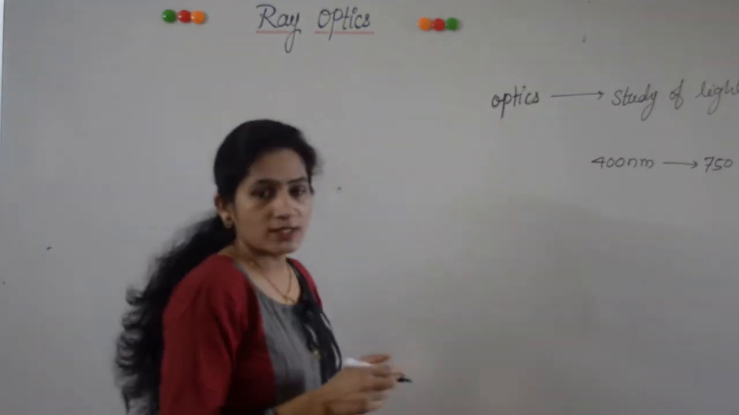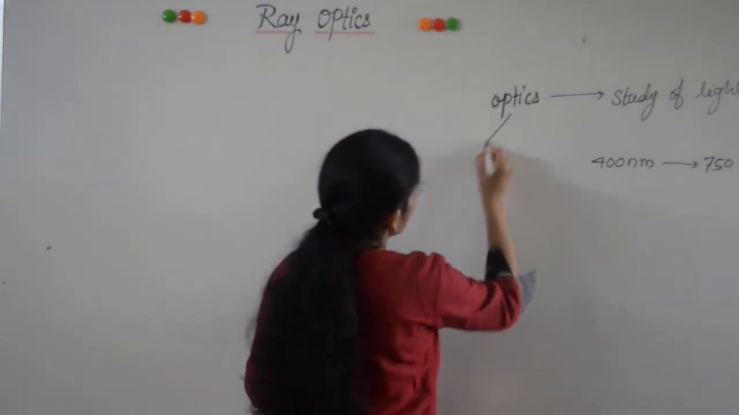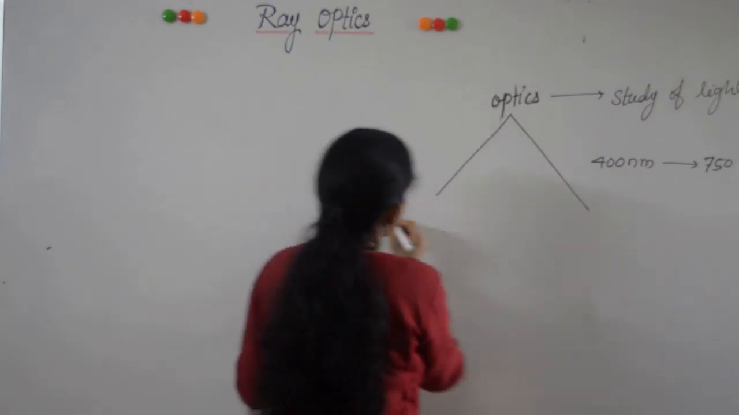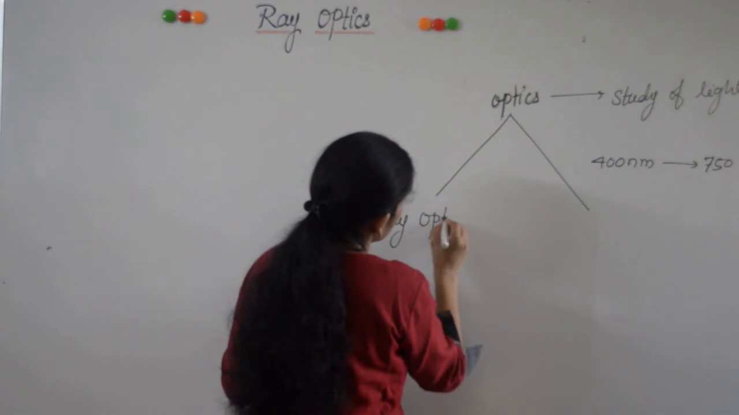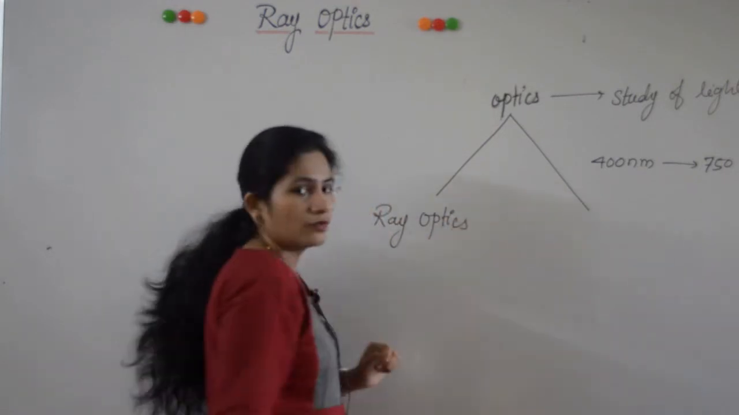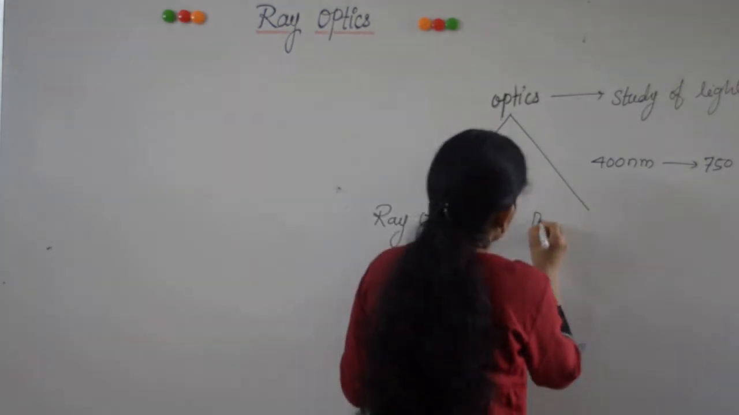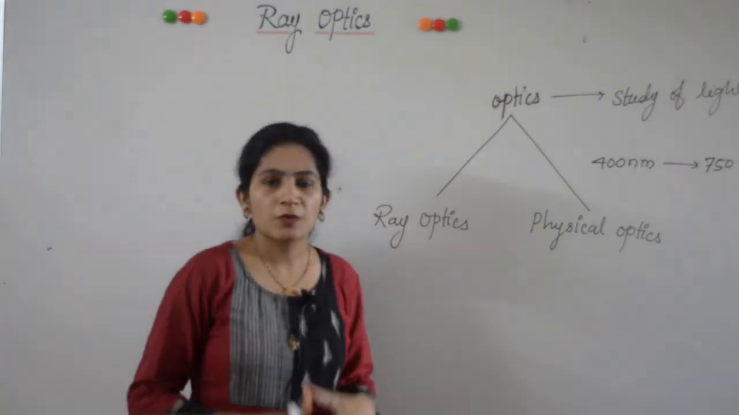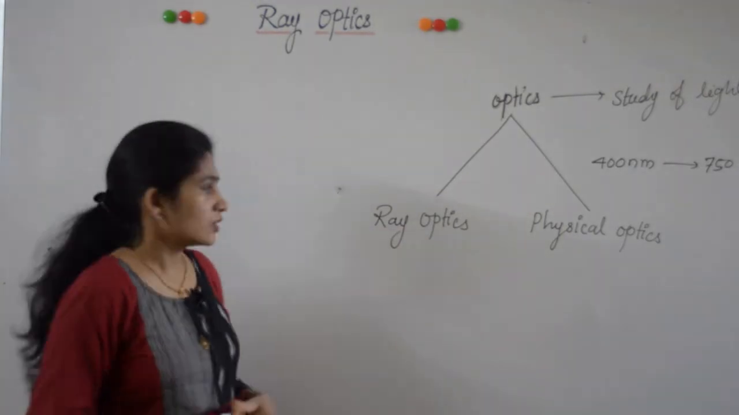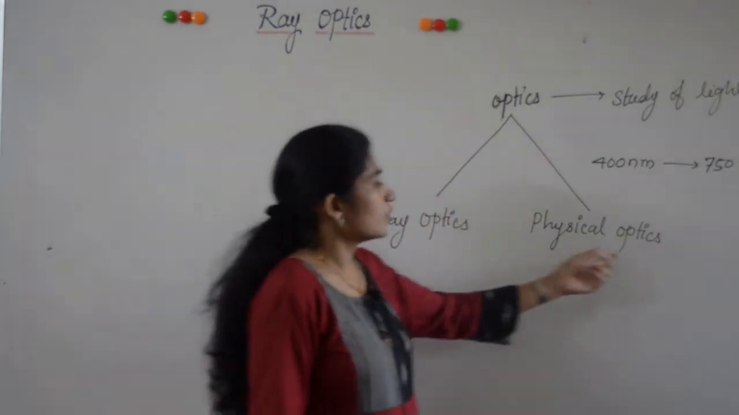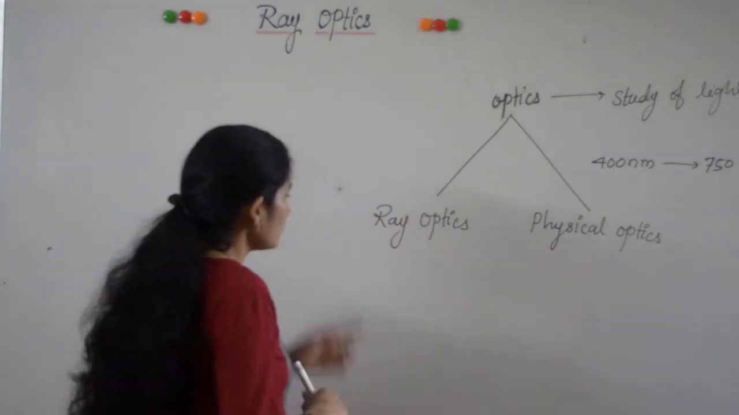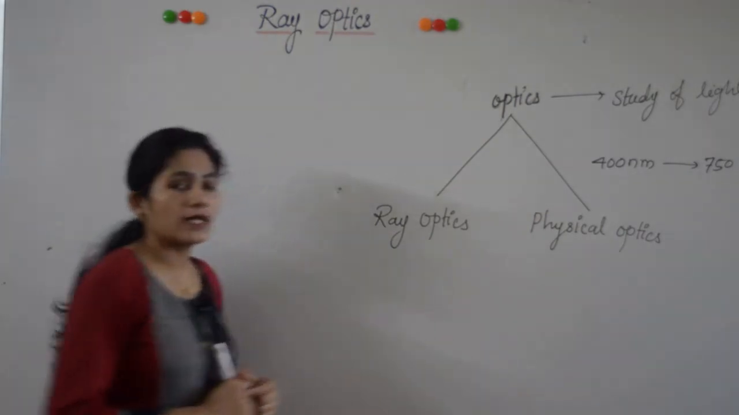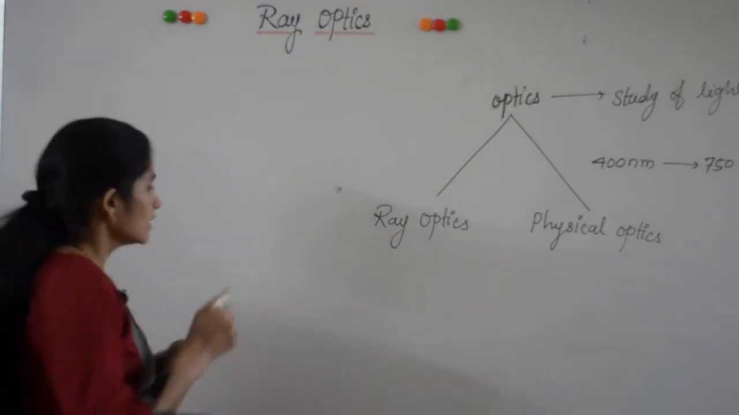This optics is classified into two types: ray optics and physical optics. Ray optics describes the propagation of light in terms of rays, while in physical optics light is considered as an electromagnetic wave. In ray optics we can treat light as a ray which travels in a straight line.